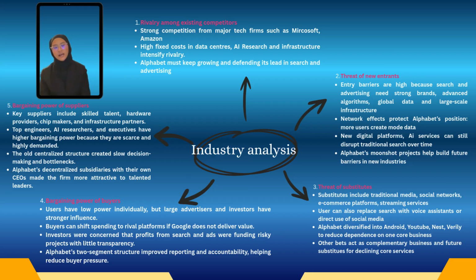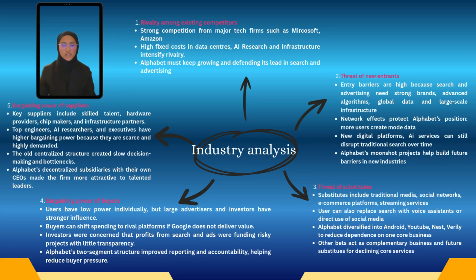The case explained that Google's leaders did not want the company to be seen as just a search company, because depending on one core product would be risky in such a dynamic environment. Diversification into Android, YouTube, Nest, Verily, Sidewalk Labs, Fiber, and Project Loon can be understood as Alphabet creating its own substitute and complementary businesses before external substitutes weaken its core.